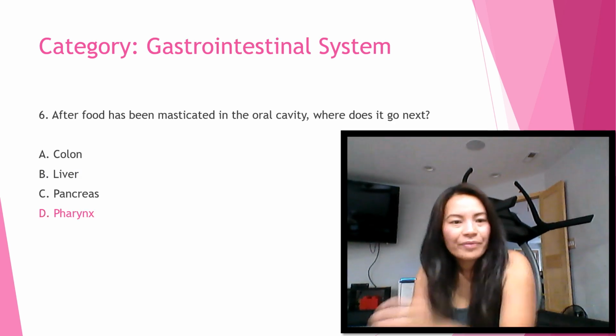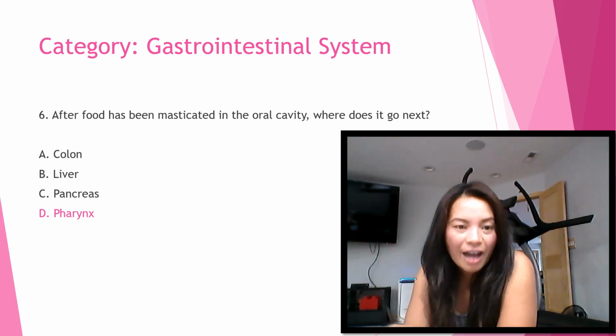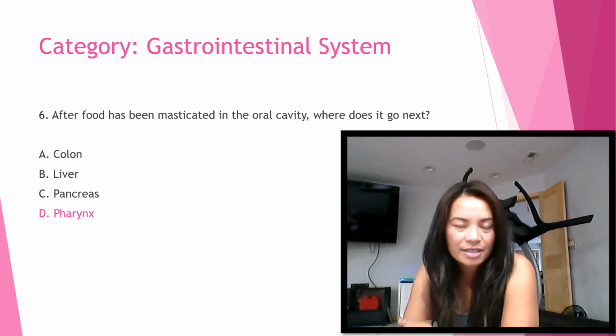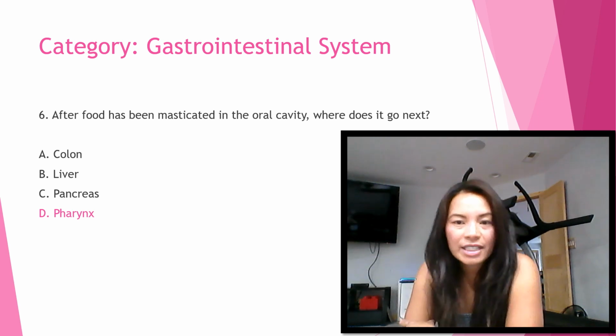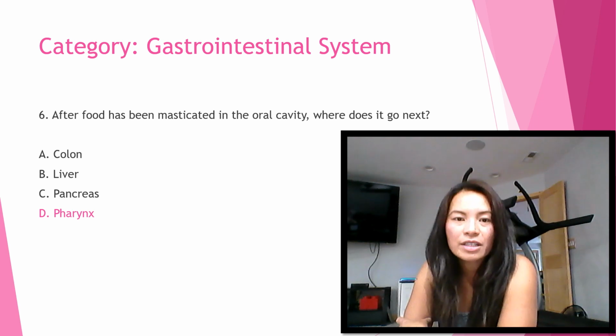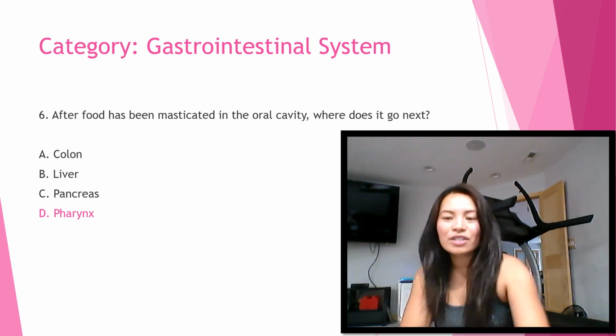Okay, next, after food has been masticated in the oral cavity, where does it go next? So it goes to the pharynx. So the answer is letter D. Once the food has been masticated in the oral cavity, it is then swallowed and travels back into the pharynx, down into the esophagus, which leads into the stomach.